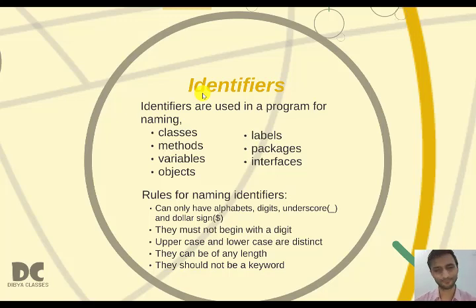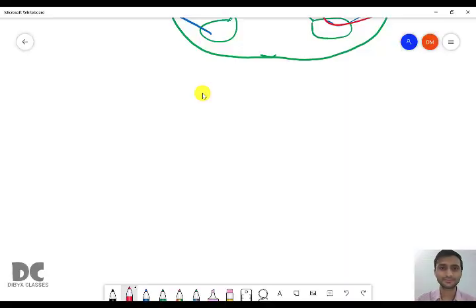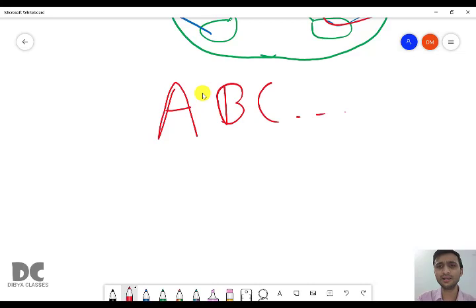So when you give a name to a class, we can only use alphabets. Alphabets means English alphabets. In our board exam, we will only be using English alphabets, that is A, B, C till Z.